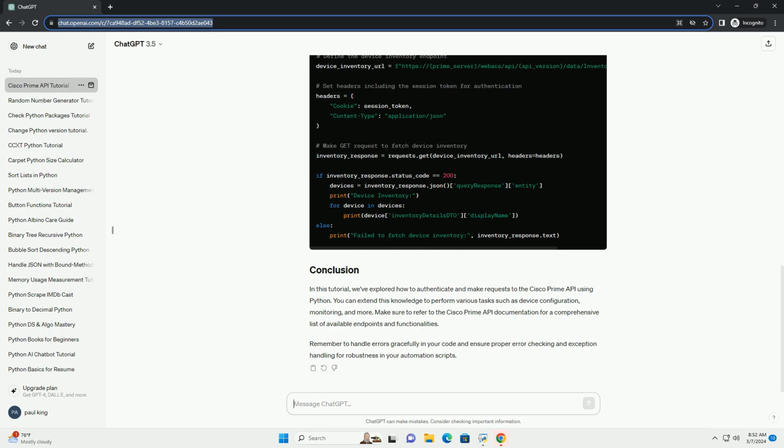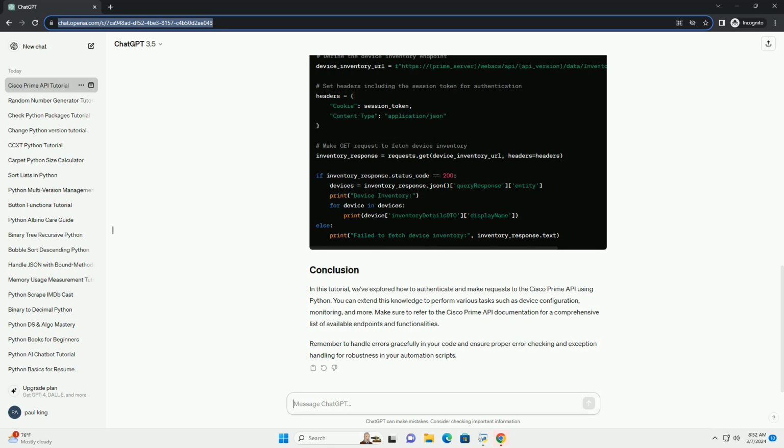Let's fetch a list of all devices managed by Cisco Prime. In this tutorial, we've explored how to authenticate and make requests to the Cisco Prime API using Python. You can extend this knowledge to perform various tasks such as device configuration, monitoring, and more.